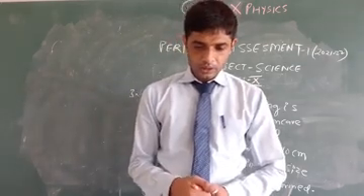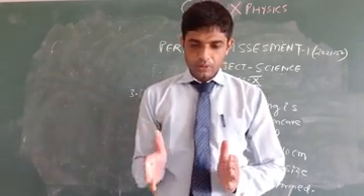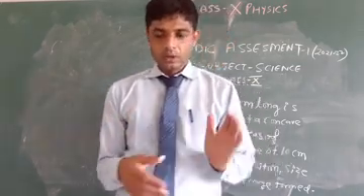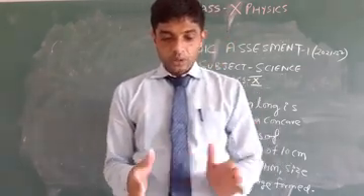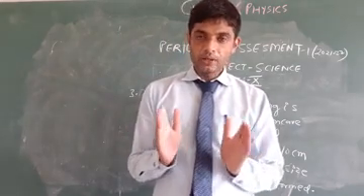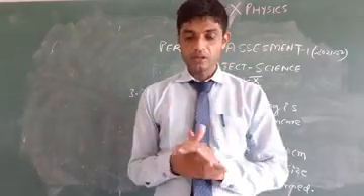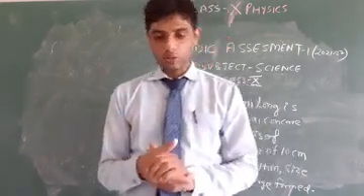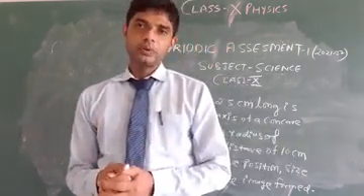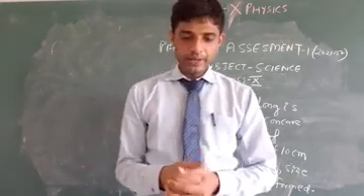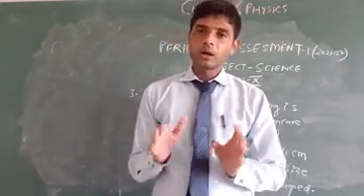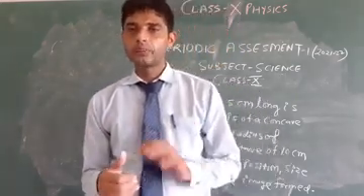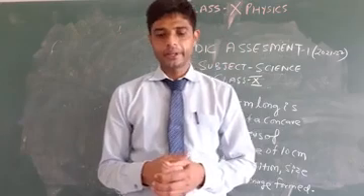So in this question, the ray of light is going from air to water, and the refractive index is 1.33. What will be the refractive index for light going from water to air? It means this is the opposite, water to air. So you have to find the refractive index.